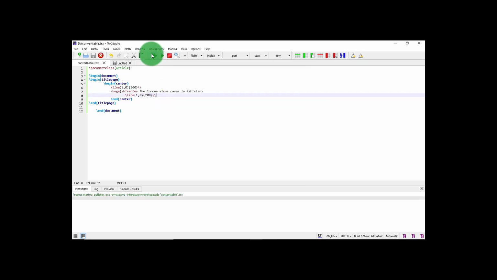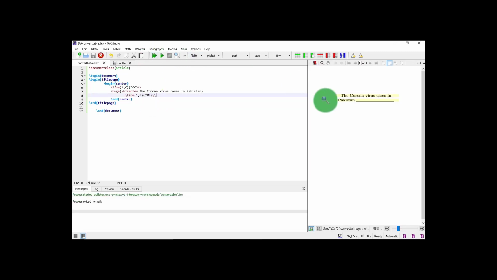Now compile it, and again this is not looking like a decent way to present your title page. So I am changing here 300 to 400, and here I am changing it to 300. Now compile it. Now this is a nice way to present it.